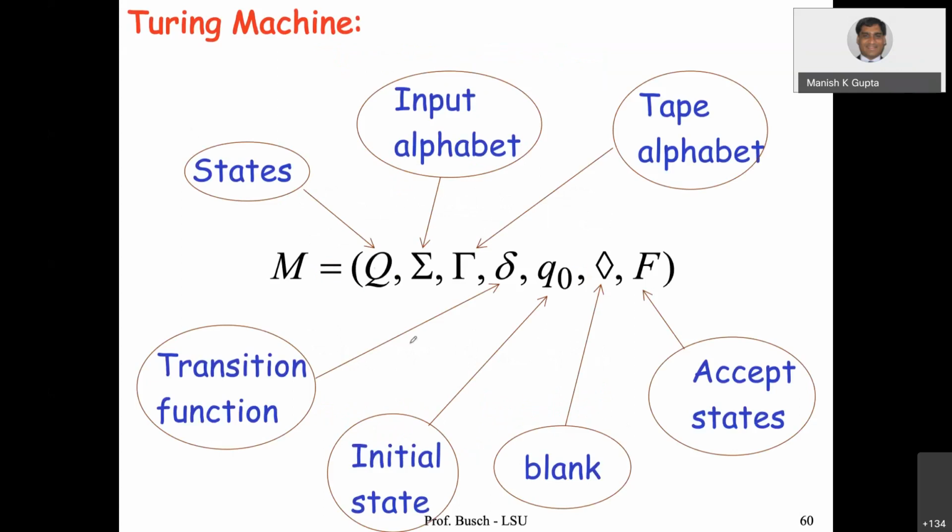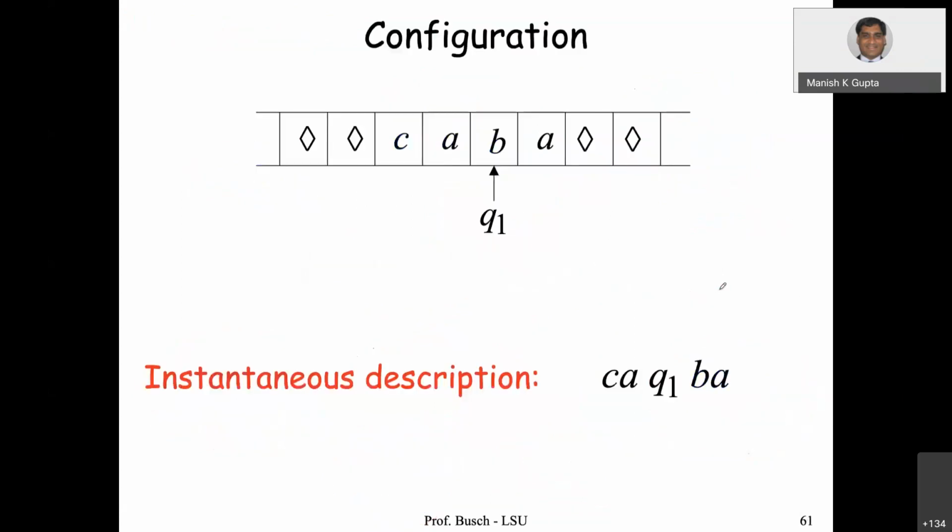So a Turing machine is a 7-tuple. Q is a set of states, sigma is the input alphabet, gamma is the tape alphabet, delta is the transition function, Q0 is the initial state. Then we have a blank symbol. Whenever input is there on the tape, it is enclosed by the blank symbol on each side, and F is the set of accepting states.